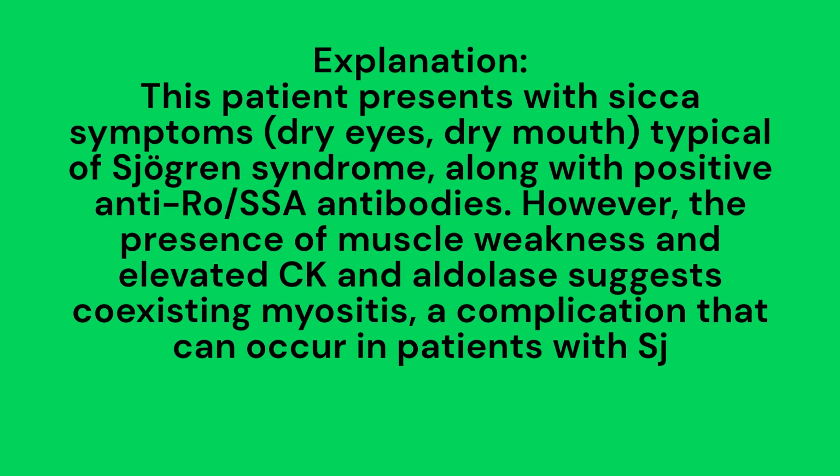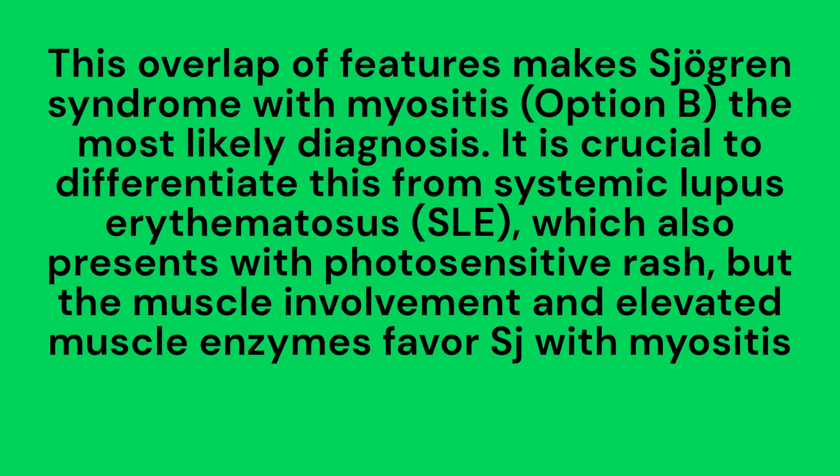Explanation. This patient presents with sicca symptoms, dry eyes, dry mouth, typical of Sjögren syndrome, along with positive anti-Rho/SSA antibodies. However, the presence of muscle weakness and elevated CK and aldolase suggests coexisting myositis, a complication that can occur in patients with Sjögren syndrome. This overlap of features makes Sjögren syndrome with myositis, option B, the most likely diagnosis. It is crucial to differentiate this from systemic lupus erythematosus, SLE, which also presents with photosensitive rash, but the muscle involvement and elevated muscle enzymes favor Sjögren syndrome with myositis.